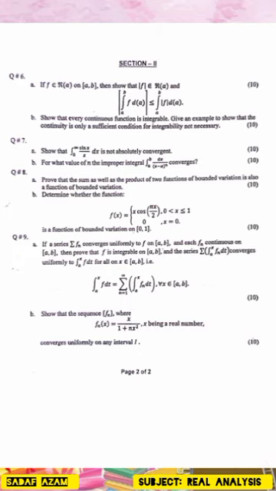B. Show that the sequence (fn), where fn(x) is equal to x over 1 plus n x squared, x being a real number, converges uniformly on an interval I. Page 2 of 2.